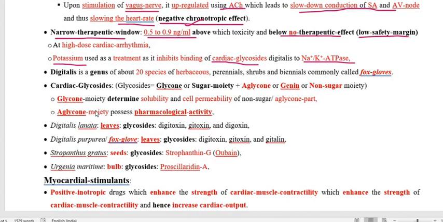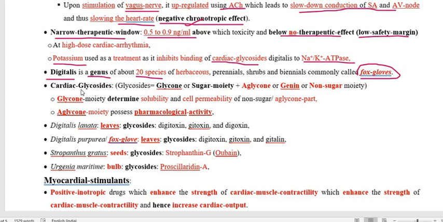So what are the plants? As we have mentioned, the genus called Digitalis, about 20 species from this genus, have active constituents possessing effects on the heart, called cardiac glycosides, and there are various plants, and one of them, or as a whole you can say, they are called foxgloves.